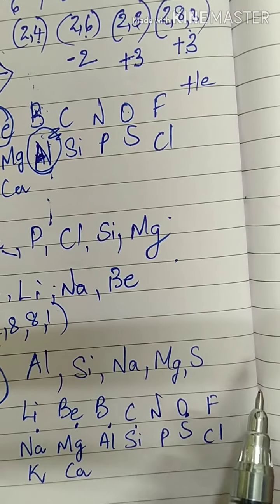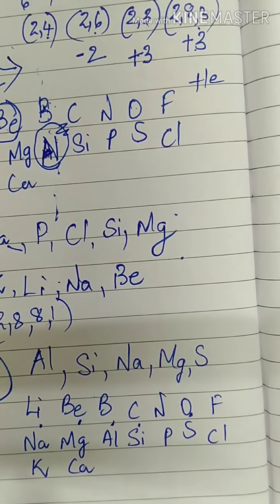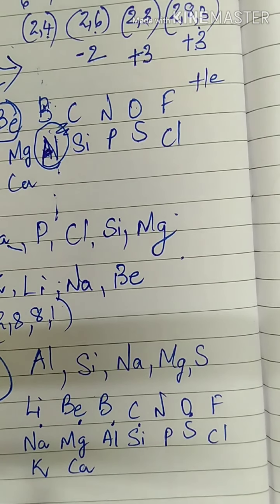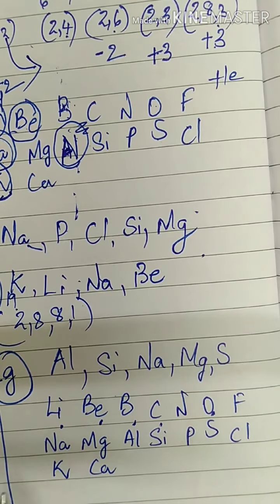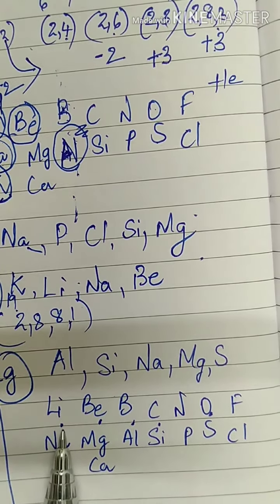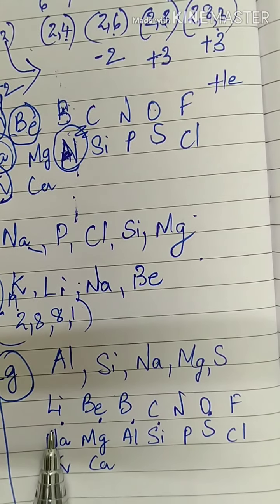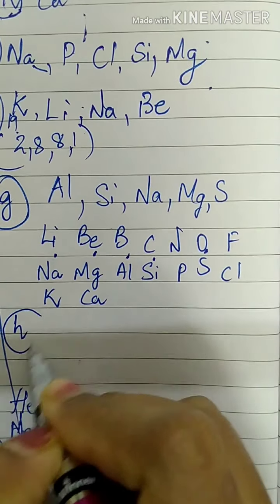Among this, which of the elements have the highest metallic character? No? Metallic character. So metallic character decreases from left to right. So which has the highest metallic character? Obviously sodium. So sodium is the answer. Then we have the last question of that type.